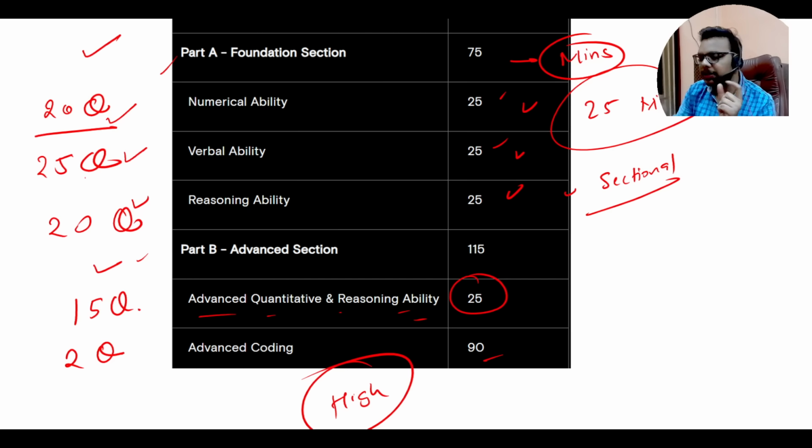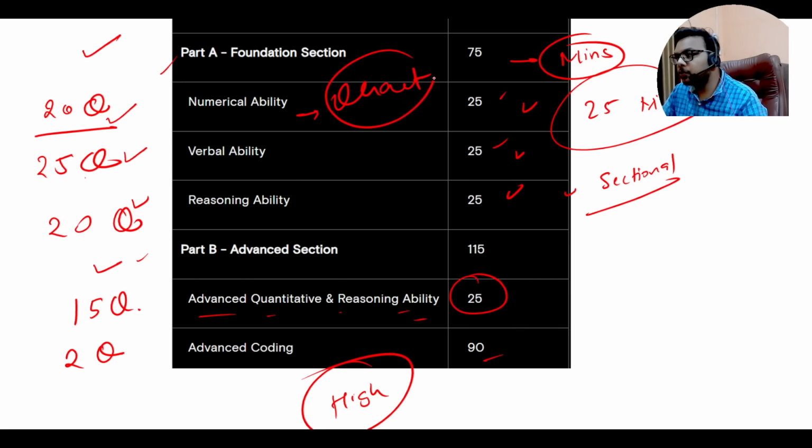The main issue with the foundation section is, if you have already given the TCS NQT in 24, 25, or you have given the exam in 26, you will know that the level of the foundation is very hard. Especially if I talk about quant, the level of the quant is high. The maths questions will be very high level. The level of the numeric ability questions will be very, very high. The questions will be lengthy.